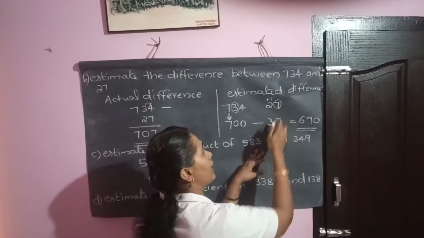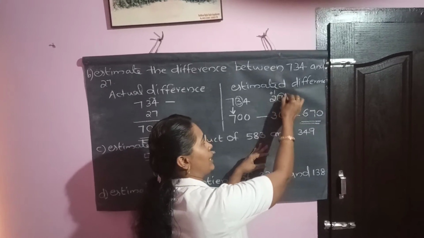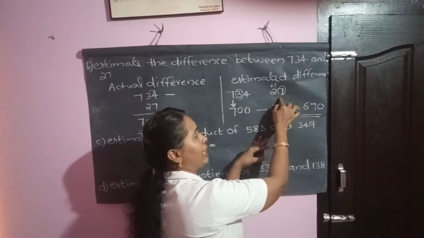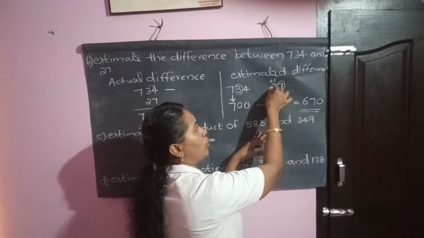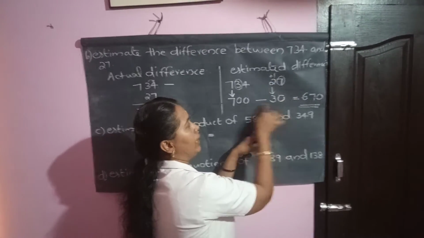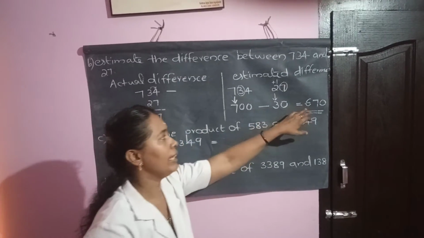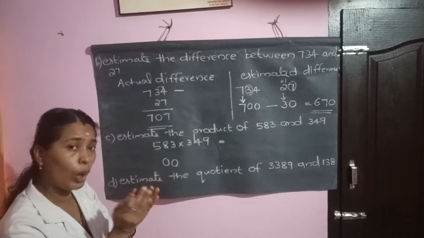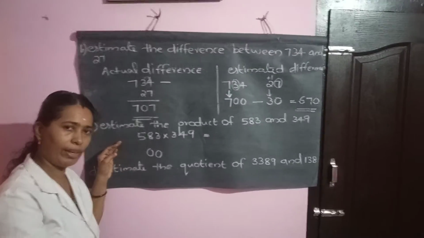Similarly here it is tens. Tens means only one 0 is needed, and you round off the first digit. 7 is greater than 5, so plus 1 to this 2. 2 plus 1 gives 30. So 700 minus 30 is 670. 670 is nearly close to the actual difference 707.